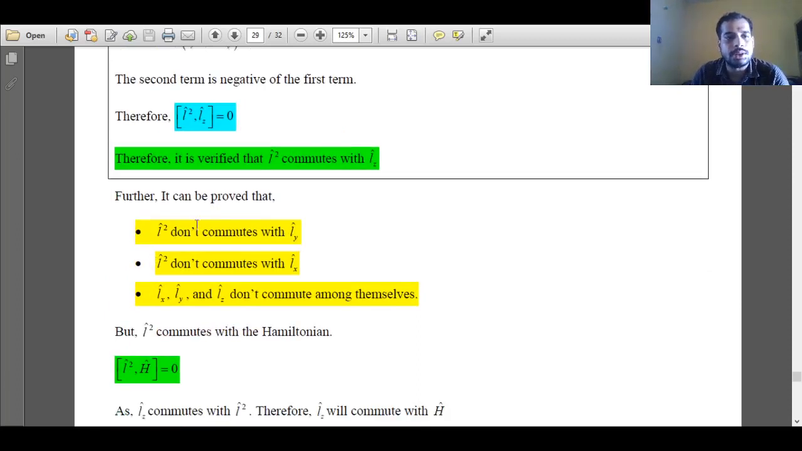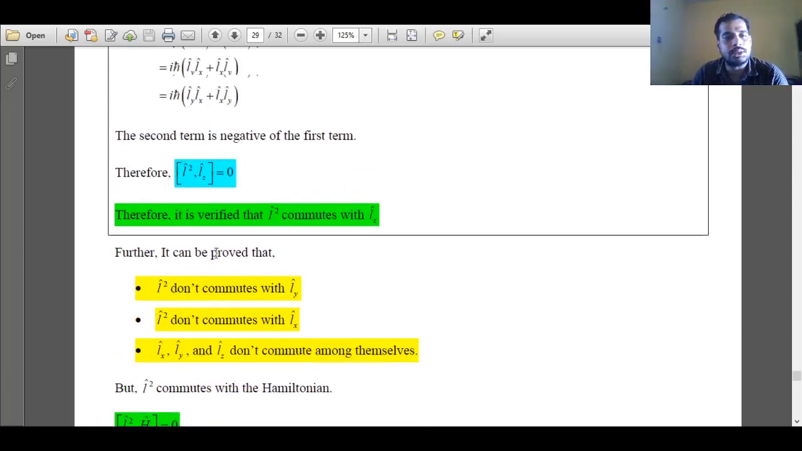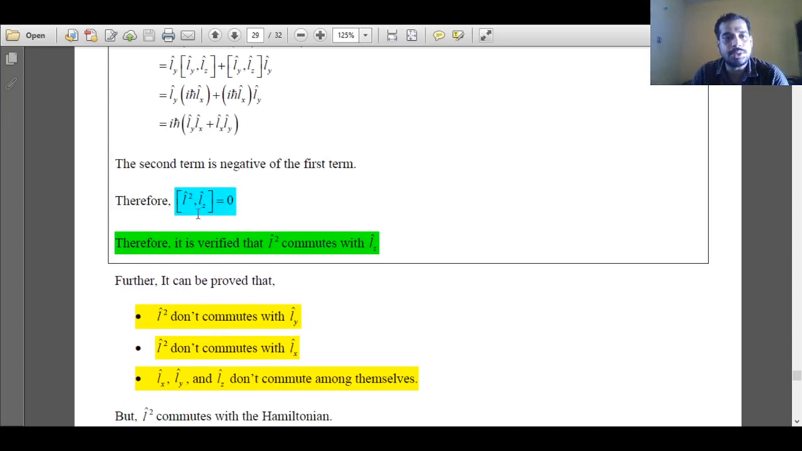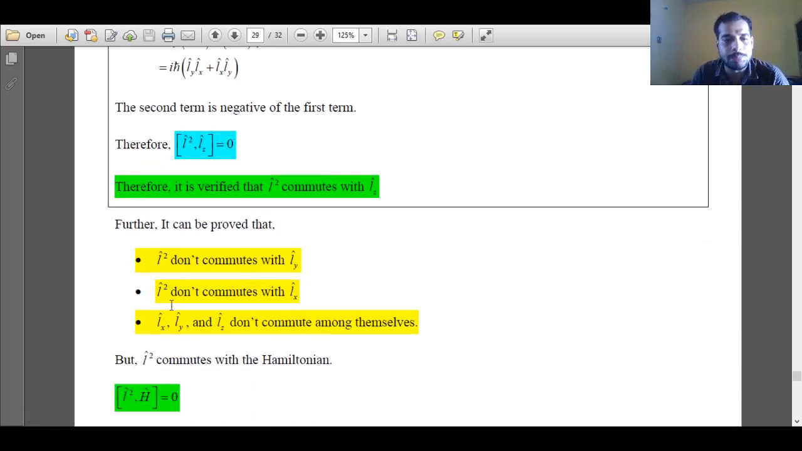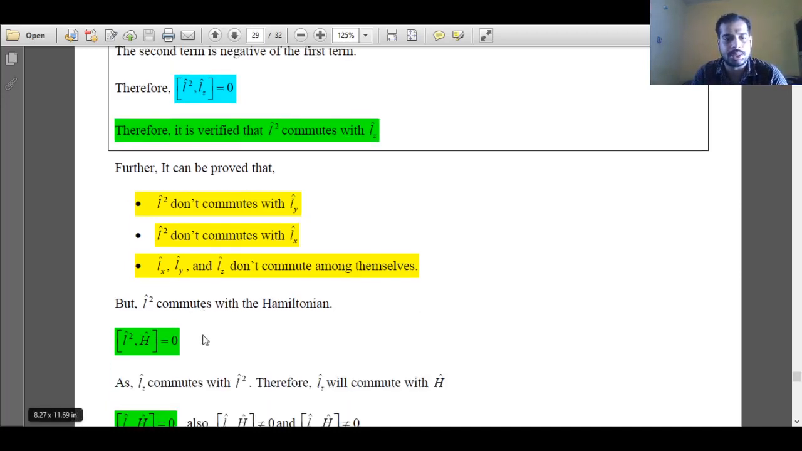Further, it can be proved that L square commutes with Lz, as we verified. Similarly we can verify that L square doesn't commute with Ly, and doesn't commute with Lx; L square only commutes with Lz, because we are getting a value 0. Now Lx, Ly and Lz don't commute among themselves. We have verified this previously.